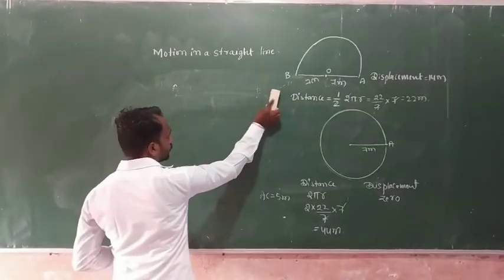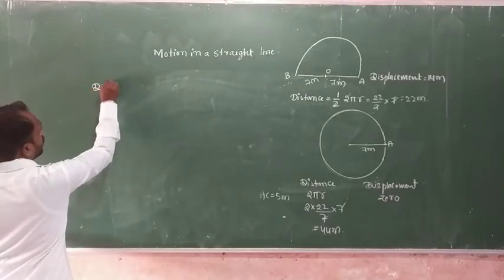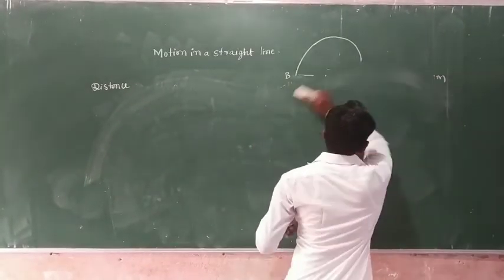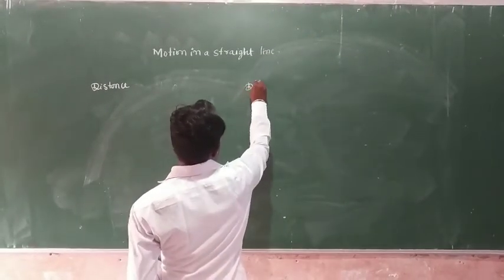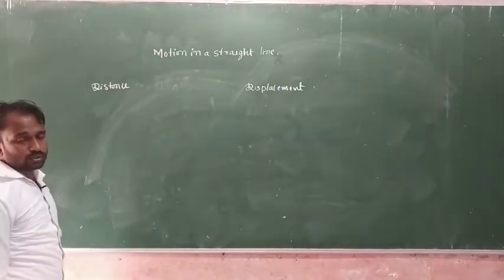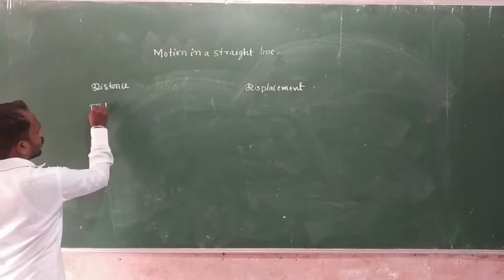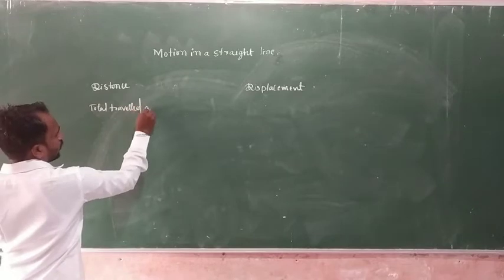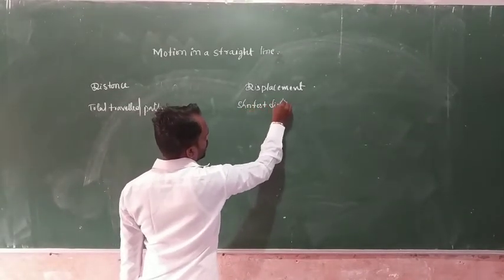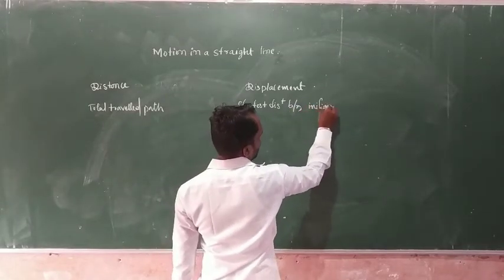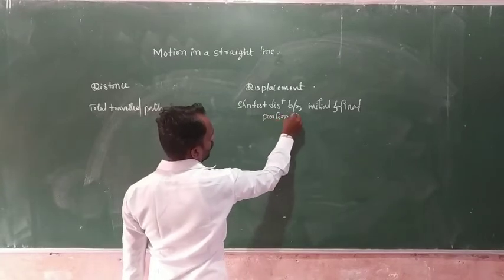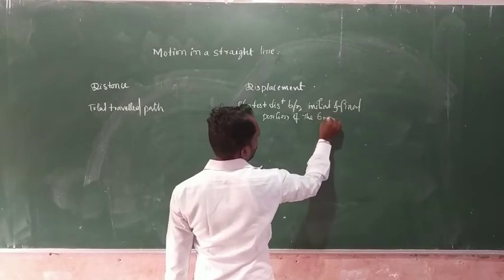The first difference: distance means the total traveling path, and displacement is the shortest distance between the initial and final position of the body.